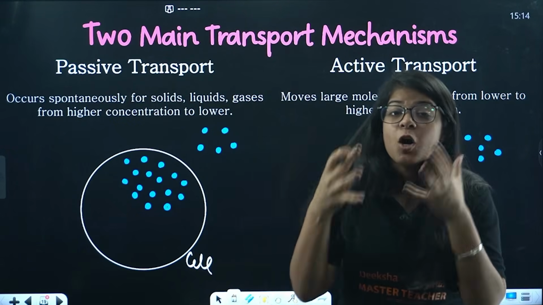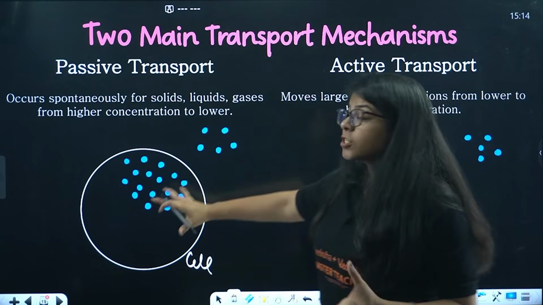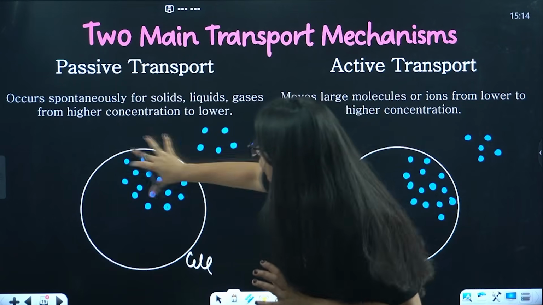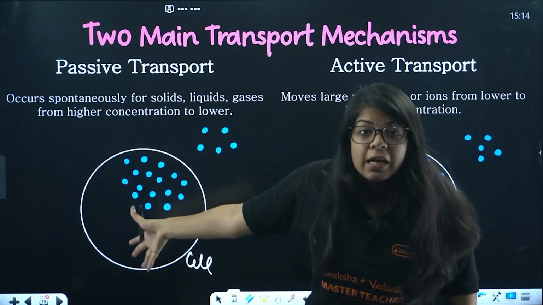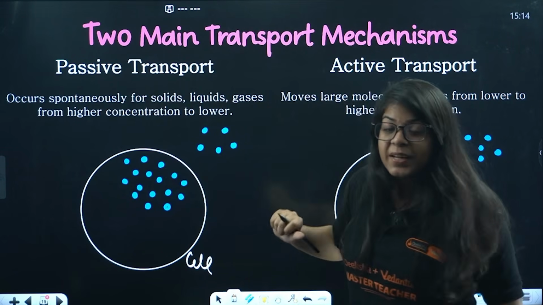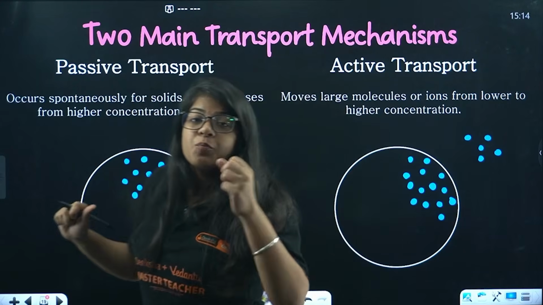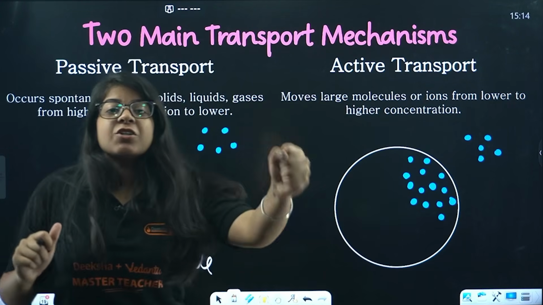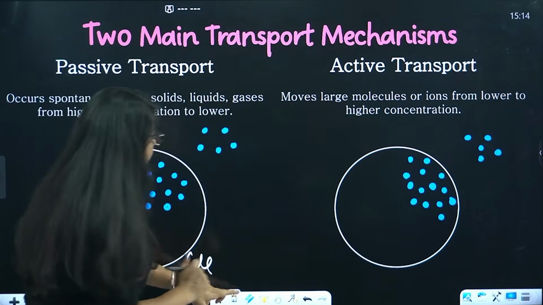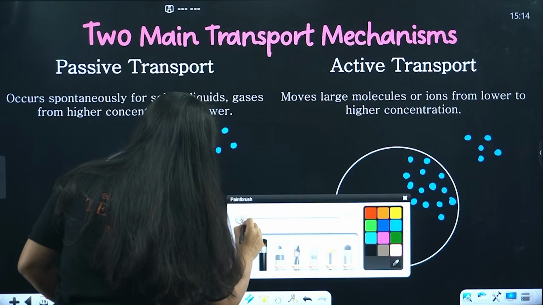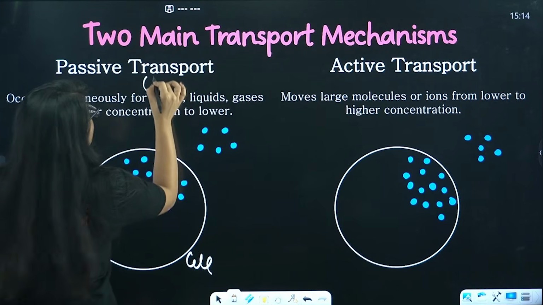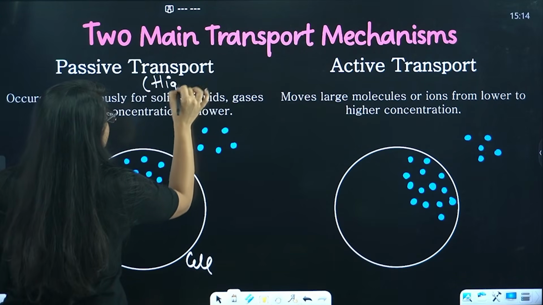Concentration is simply the amount of substance. Let's say this is water. So the concentration of water inside the cell is clearly more than outside the cell. Now if this water moves from high concentration to low concentration, then it will be a passive transport.